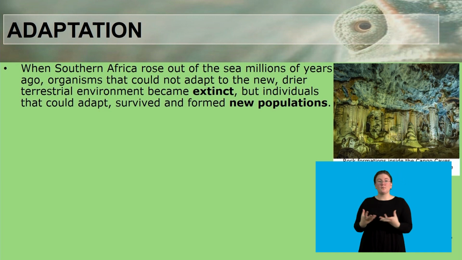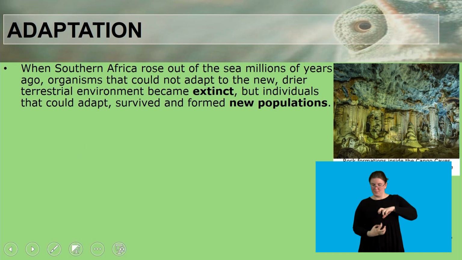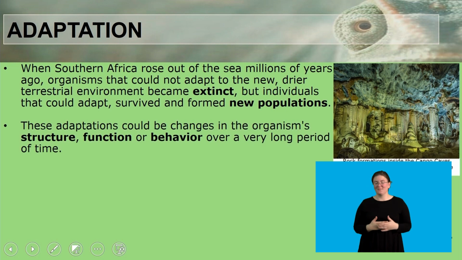Organisms that could not adapt to the new, drier terrestrial environment became extinct, but individuals that could adapt survived and formed new populations. These adaptations could be changes in organisms' structure, function, and behavior over a long period of time.